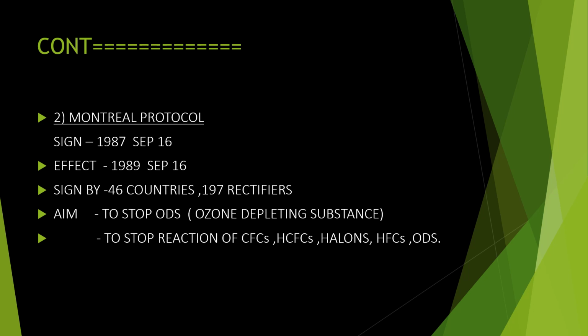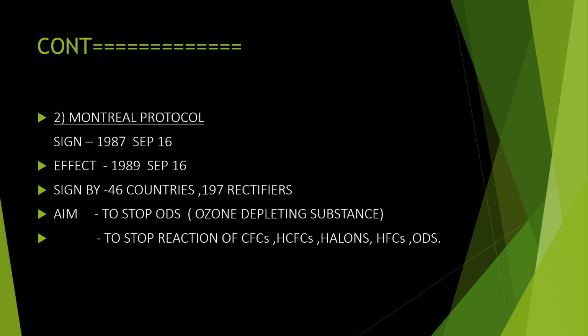The aim is to stop ODS. What is ODS? That is ozone depleting substances, and you have to study the substances related to ozone that cause the depletion. What are the gases? CFCs, HCFCs, halogens, HFCs.